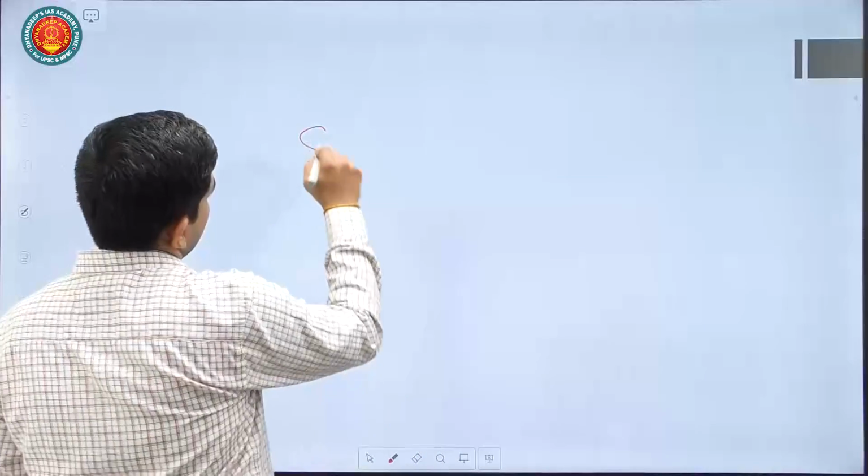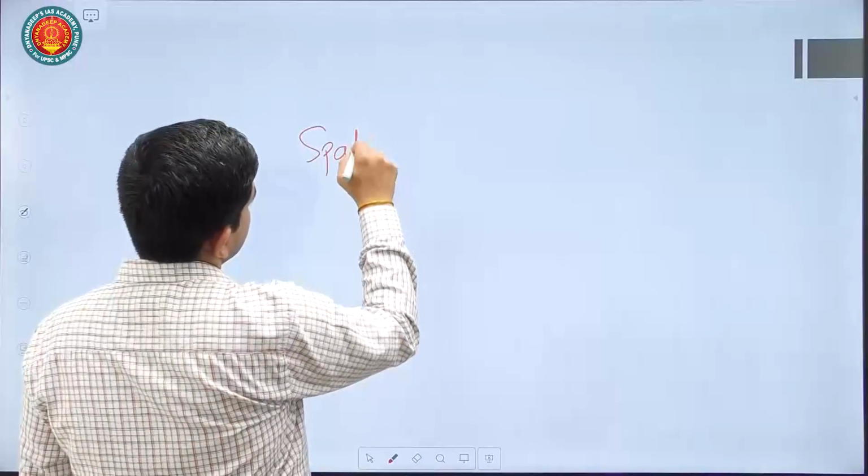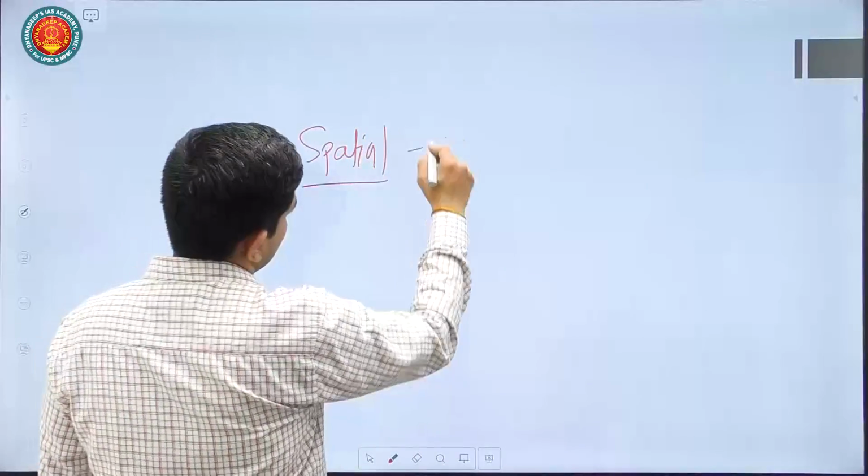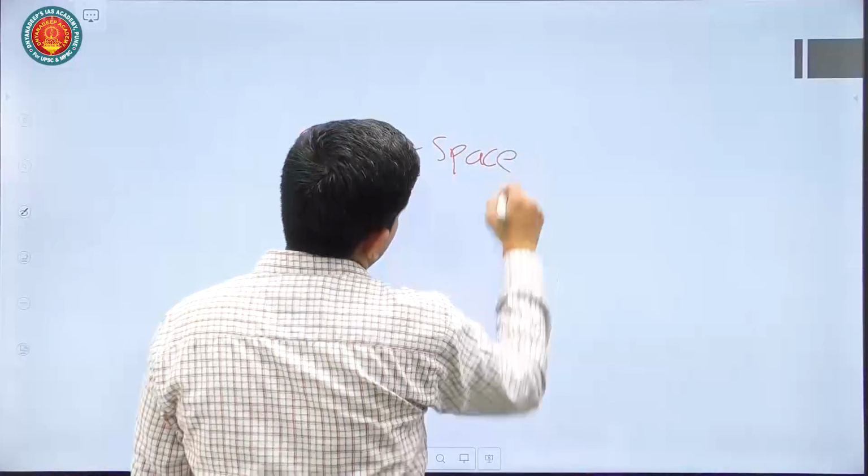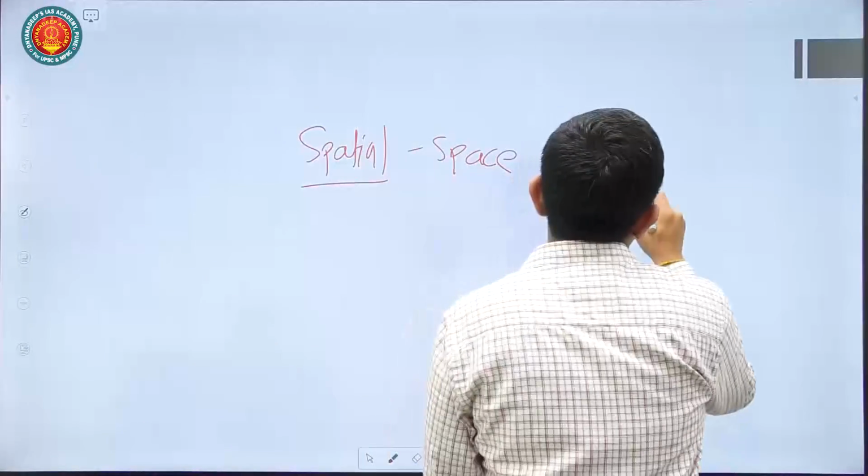Let us come to question number 15. Question number 15 talks about what are the factors affecting localization of the textile industry in the country. Provide for a spatial analysis. Now here the question itself talks about spatial analysis. Spatial means with respect to space. So it is very mandatory that you will have to draw a diagram.